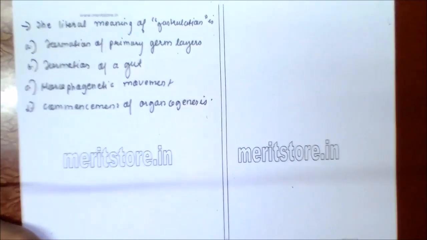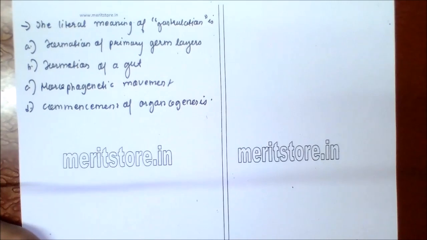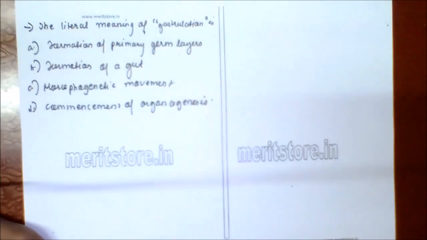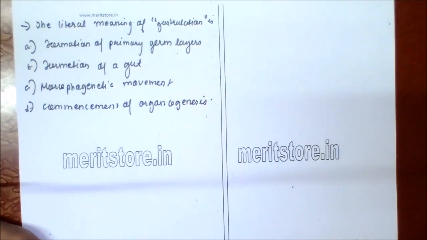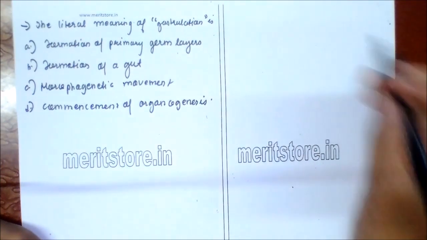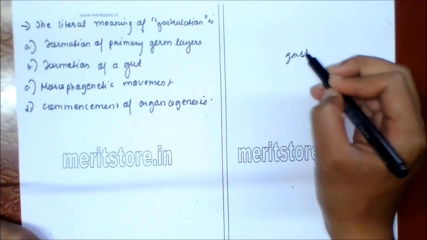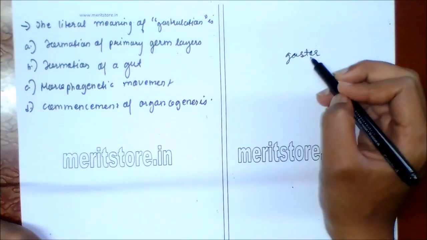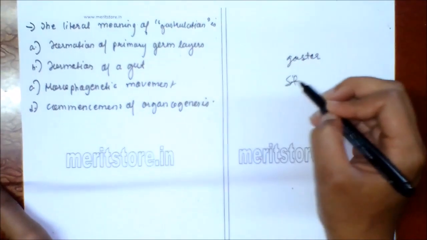The literal meaning of gastrulation is A. formation of primary germ layers, B. formation of gut, C. morphogenetic movement, D. commencement of organogenesis. So the word gastrulation is derived from the Greek word gaster. The meaning of gaster is stomach.